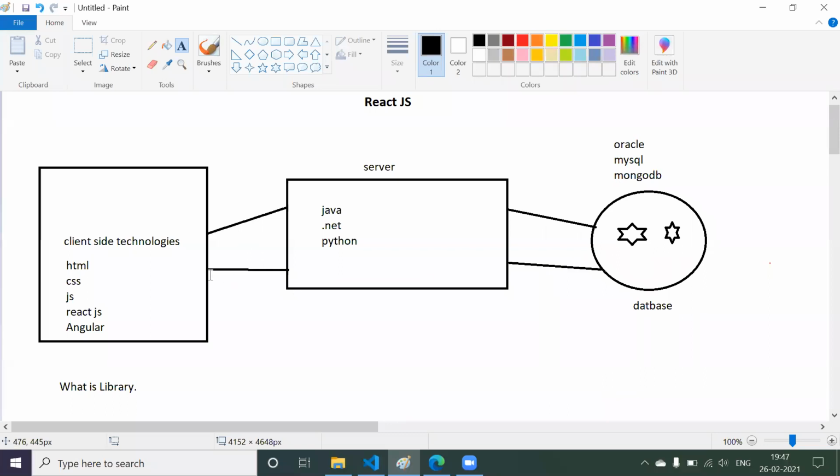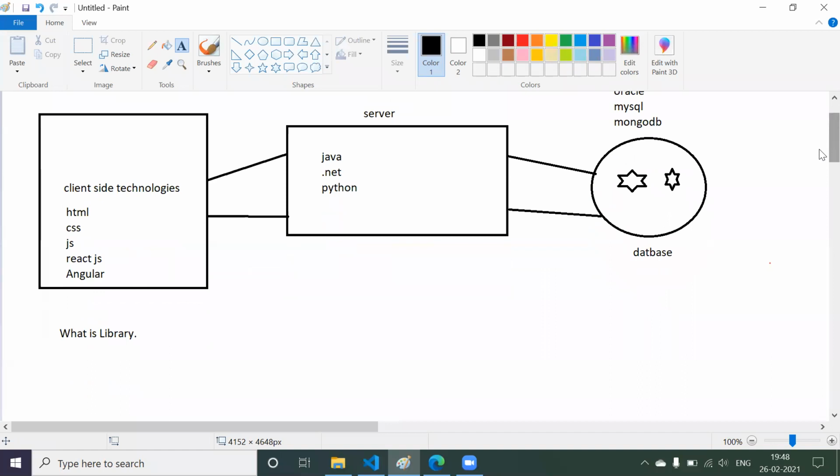Now someone might ask me a question, why do we require a server? Can we directly send a request from the client to the database? No, because we cannot send such a request, because this particular technology doesn't have the capability to interact directly with the database. So for that purpose, we require someone in the middle, that is nothing but the server side. Whatever we are going to build in the server is going to be nothing but to handle your business logic.